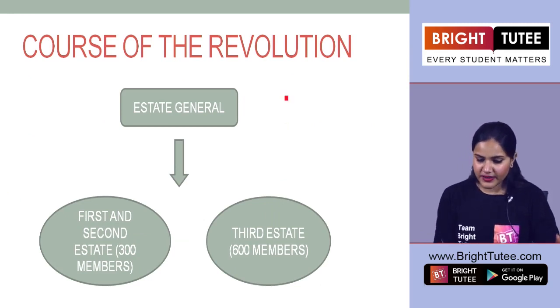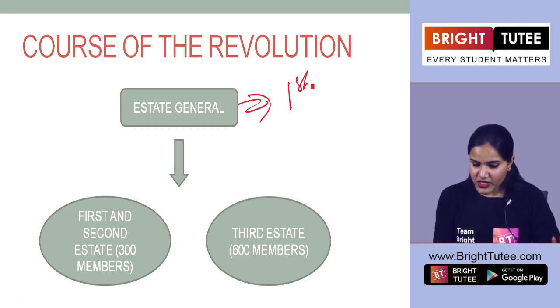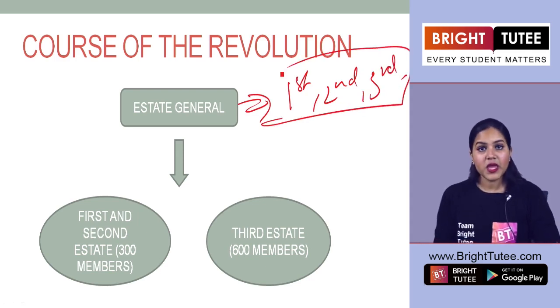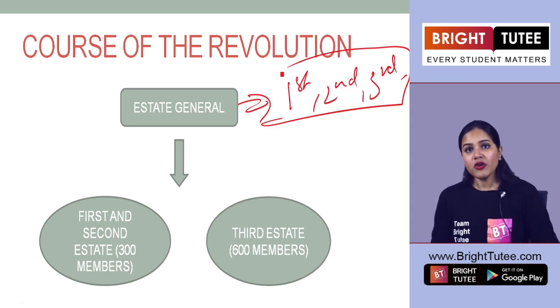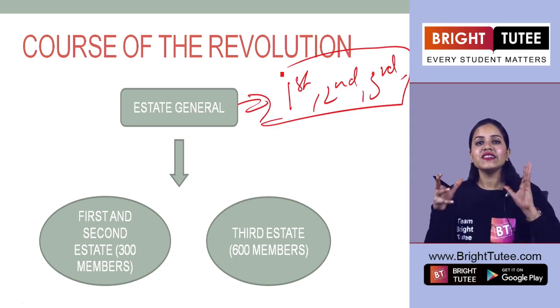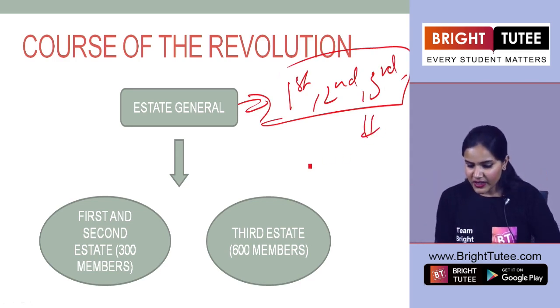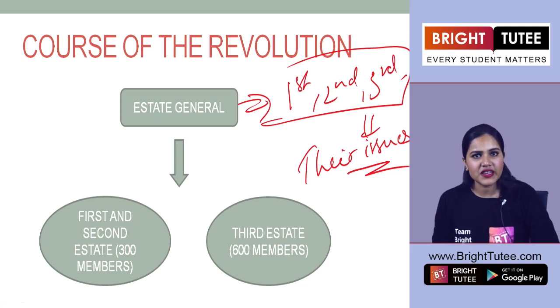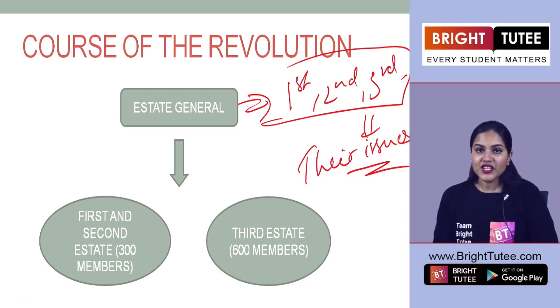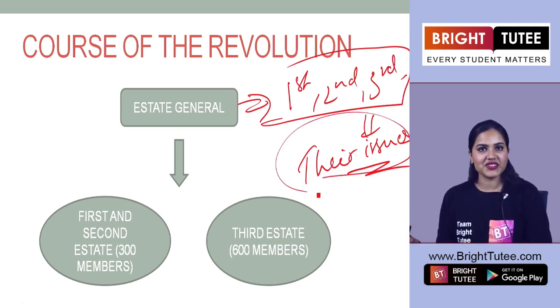We know that there were the first, second and third state, right? Common people had their own problems. They thought that in this meeting, their issues would be heard by the king here. But was it the scenario there? No, students. Their voices were suppressed, right?